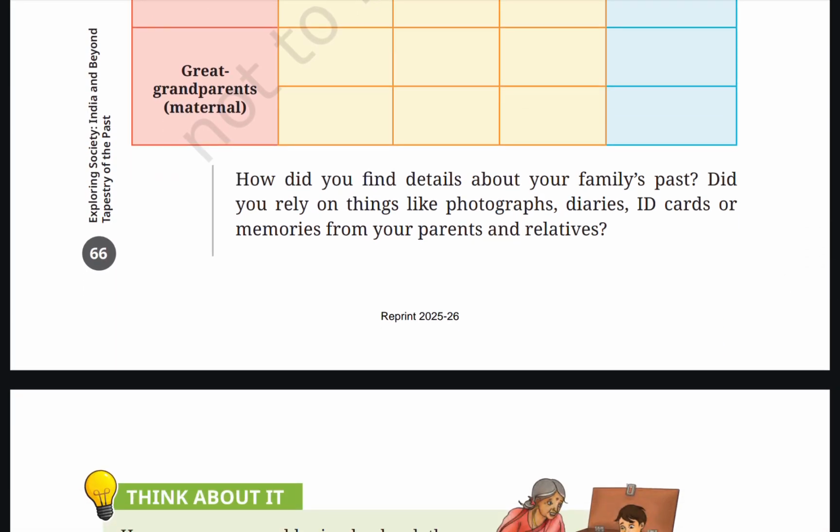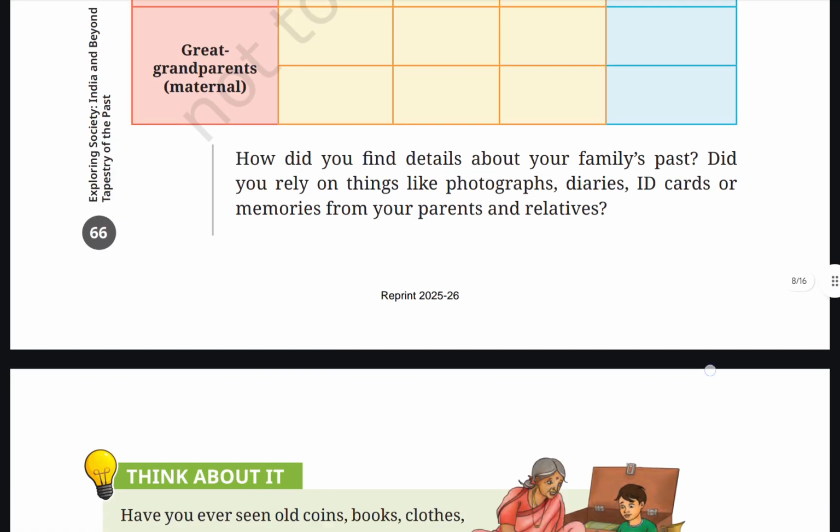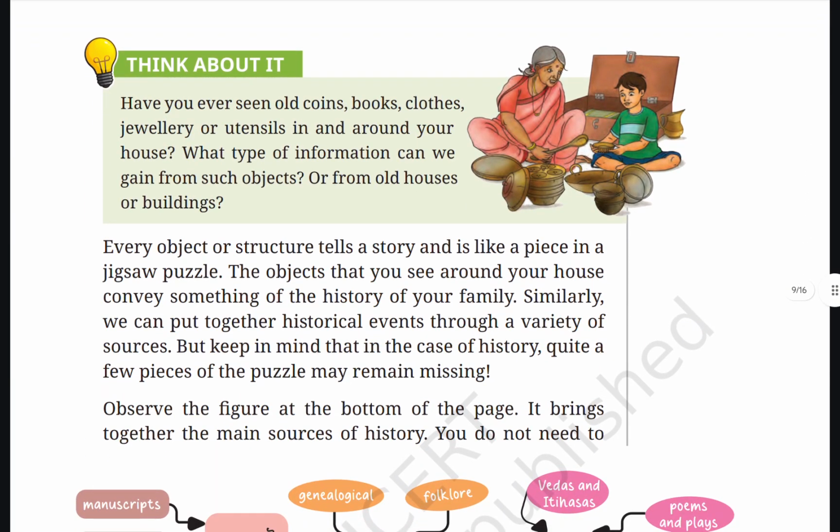How did you find detail about your family's past? Did you rely on things like photographs, diary, ID card, or memories from your parents and relatives? Think about it. Have you ever seen old coins, books, clothes, jewelry, or utensils in and around your house? What type of information can you gain from such objects or from old houses or buildings?